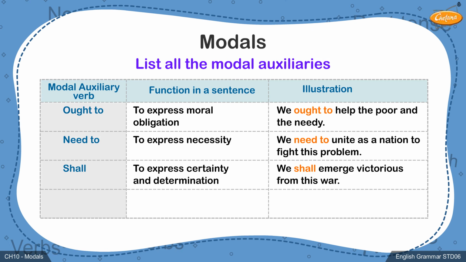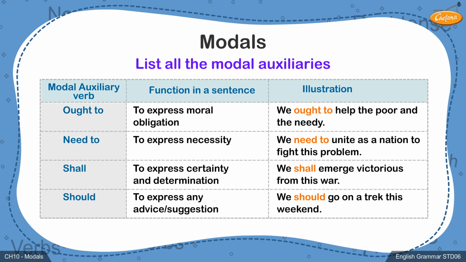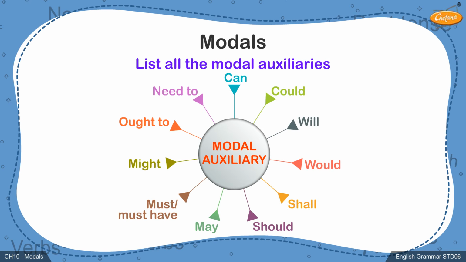Lastly, we will look at the use of the modal auxiliary should. Should is mainly used to express an advice or suggestion. Let's consider an example. We should go on a trek this weekend. Here, the modal should is used to suggest that a group of people could go on a trekking trip during the weekend. We have now learned all about these helping verbs and the different functions they perform. You must try to remember these functions and understand the meaning of the sentence to solve the related exercise questions.